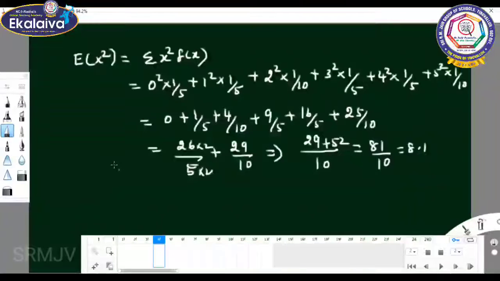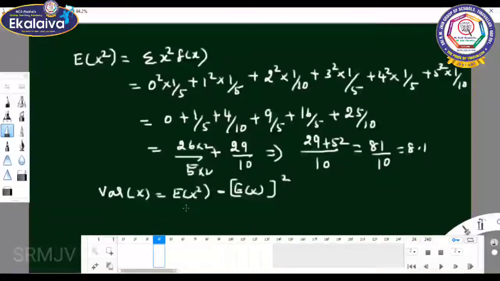So variance of x equals E of x square minus E of x the whole square. E of x square value is 8.1, minus expectation of x the whole square, which is 2.3 the whole square.